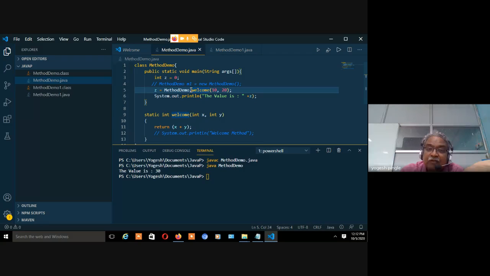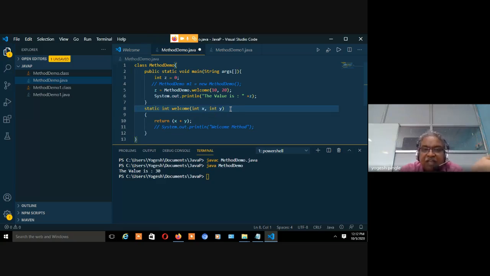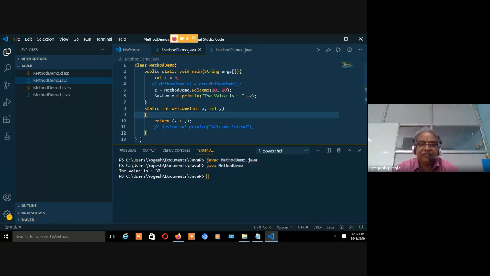So even though I will not call, see, this is embedded within this particular class. The whole class is having this static method. Just see this. ये welcome method ये class के अंदर ही है, right?